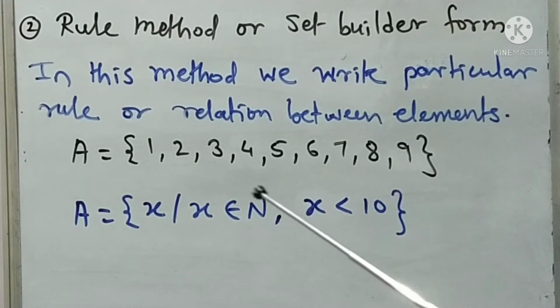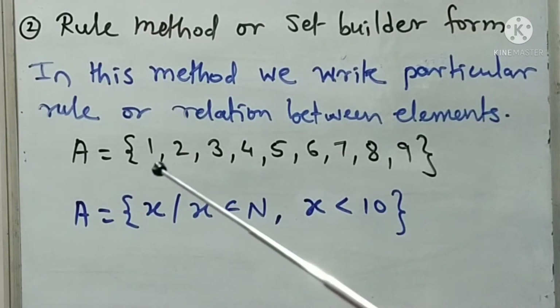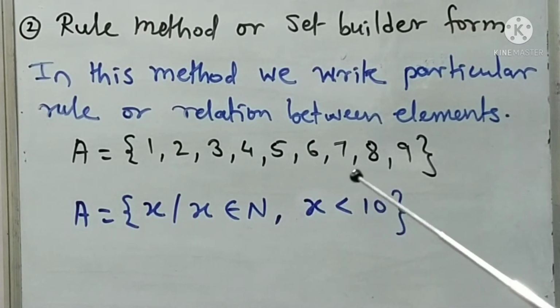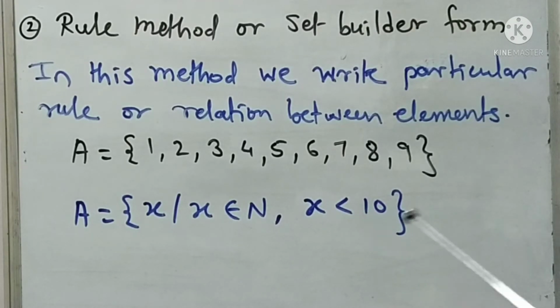Hence x is a natural number 1, 2, 3, 4, 5, 6, 7, 8 and up to 9, because x is strictly less than 10. So like this we can write down that set by rule method.